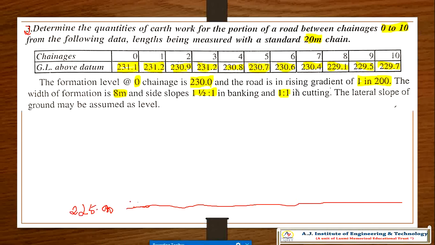Now what does the first line indicate? It indicates from 225 it should be straight, please understand. This is 231.